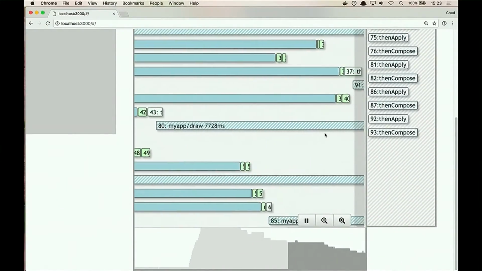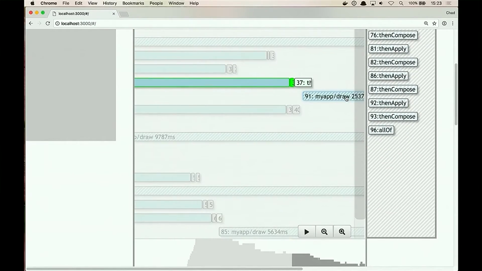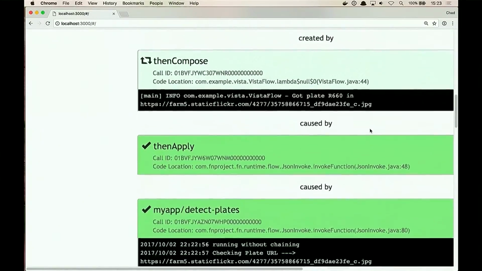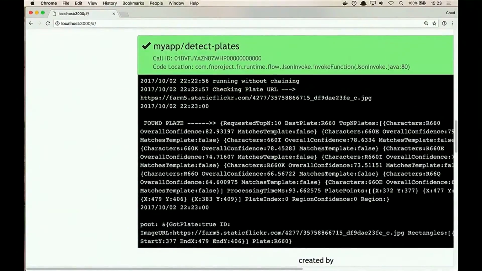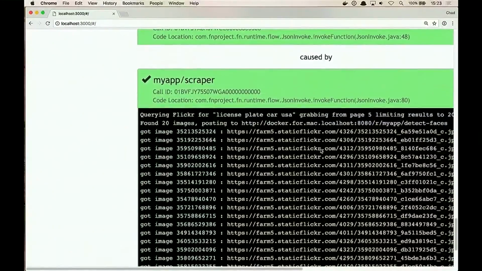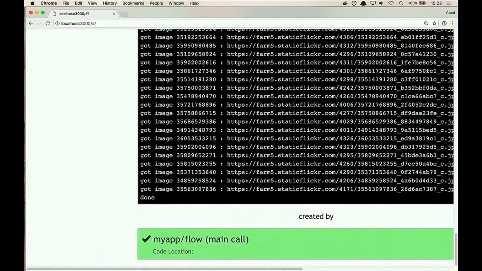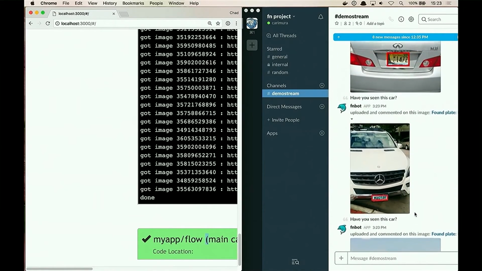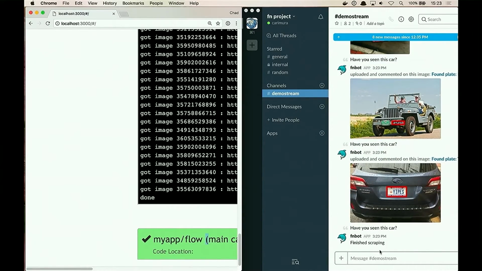If I click on any particular node, for example, this one, I can actually view the entire call stack of how this particular function was called. This is really extremely powerful. It was composed from detect plates. Here's the log that I got from detect plates. I can view all the way down to the scraper, which is what the first function is in our sequence, all the way down to the flow function. And if we look on the right, of course, it's already finished. I wasn't able to show much, but we get all of our images in Slack, and finally, it's finished scraping.